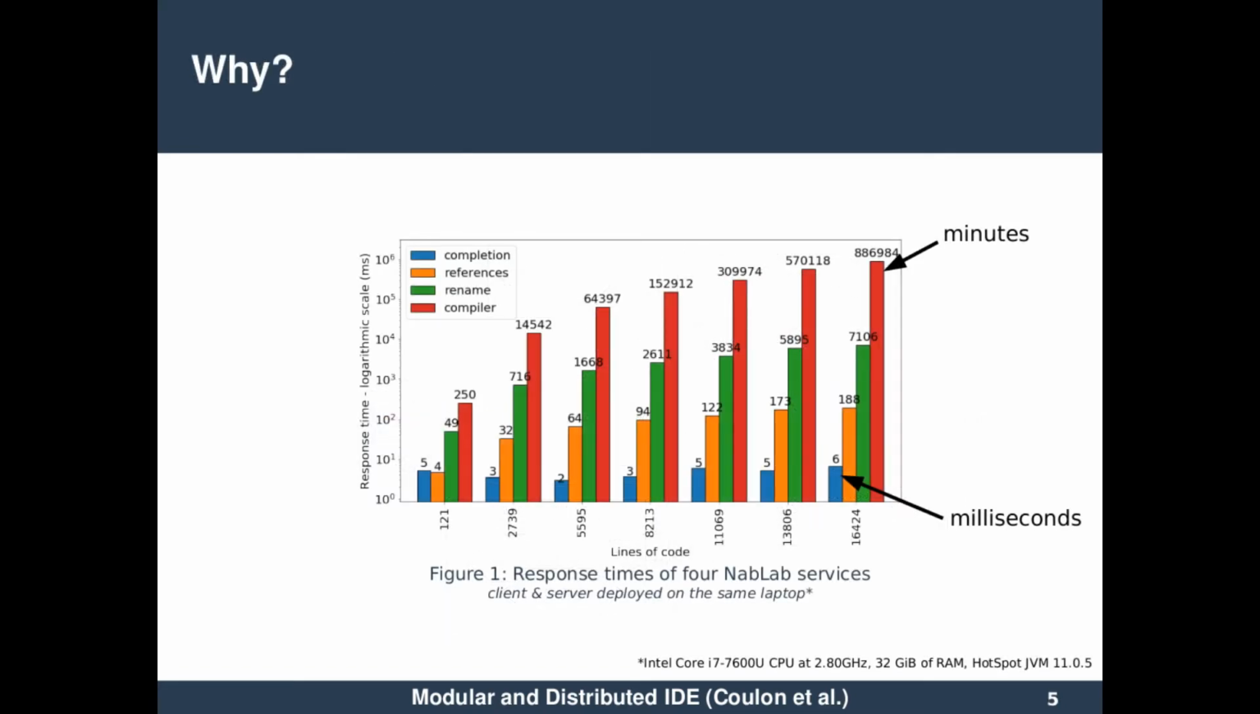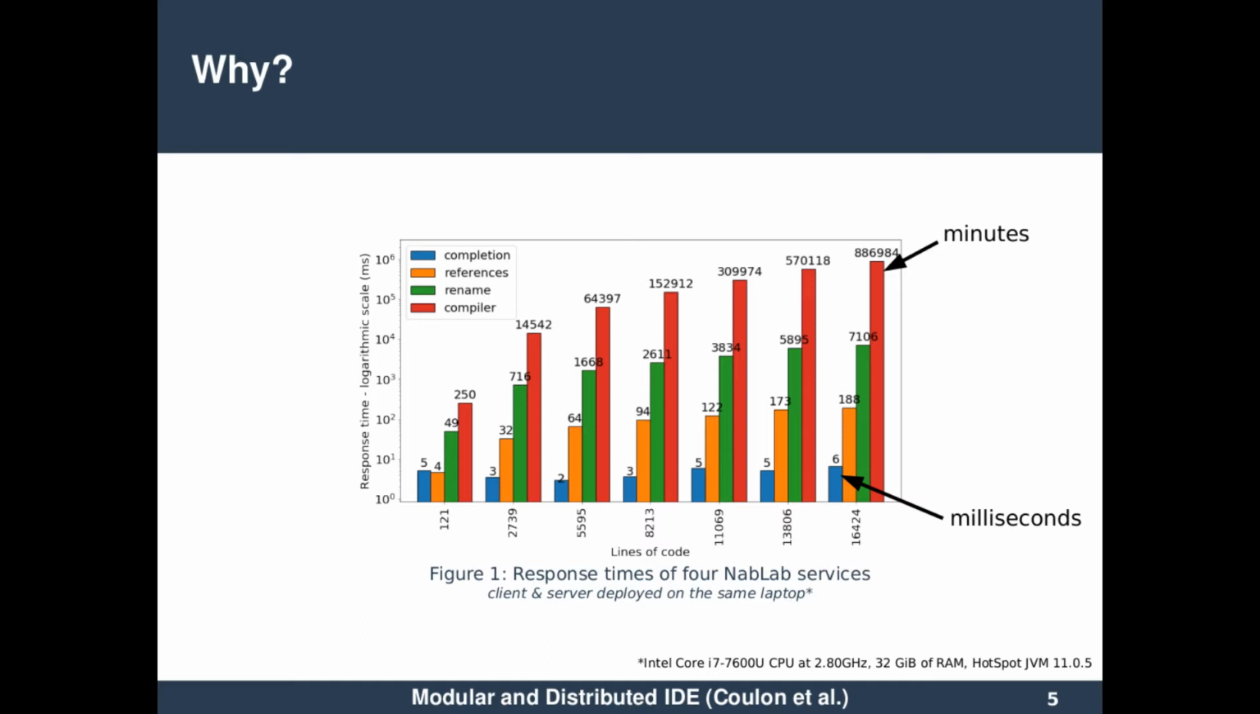To give some numbers behind this motivation, we measure the response times of all language services for the NabLab language with files of increasing size. We choose completion that proposes content to be inserted into a program for a given offset. References, that is a go-to service. It gives ranges in the program referring to a given symbol. The rename service that replaces occurrences of a symbol by a new text. And compiler that performs graph analysis of the jobs from NabLab programs and generates Java source code.